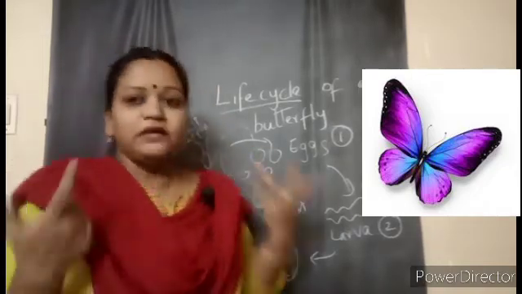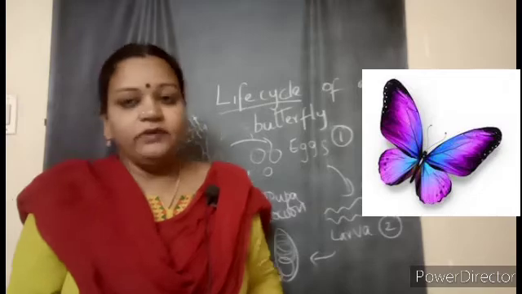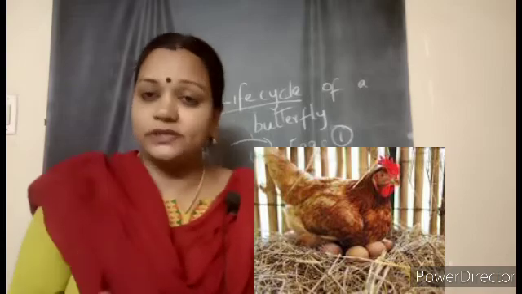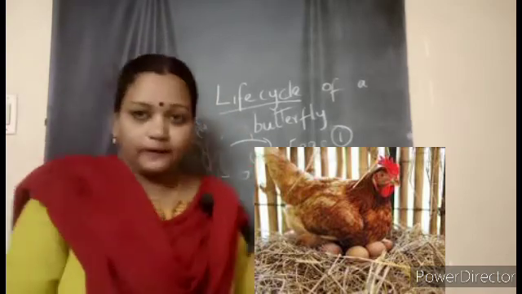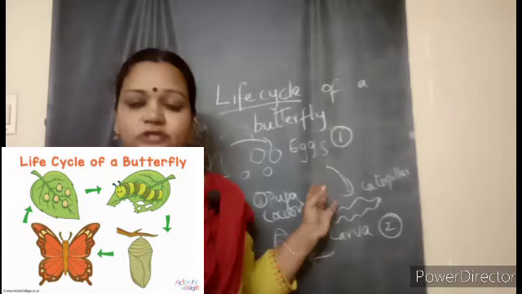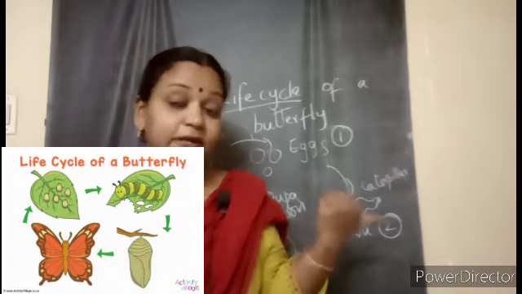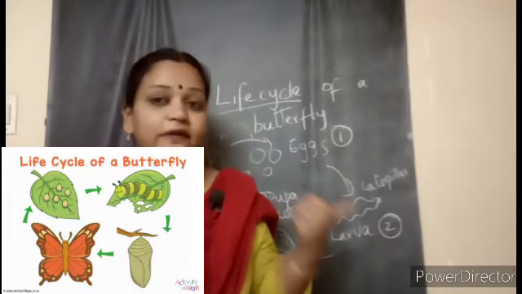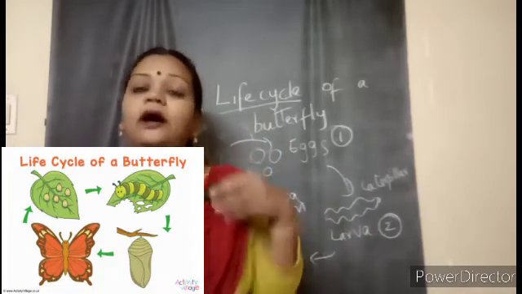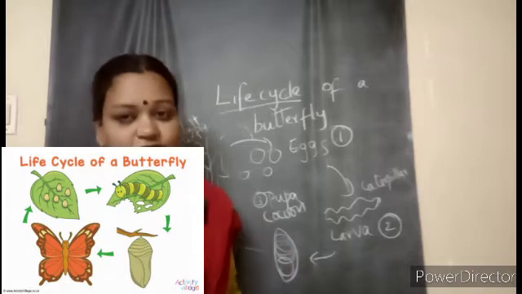Yes, so what are the differences when we compare the life cycle of the bird, and later we learnt about the frog? Birds take a lot of care. They sit on the egg and give warmth. But in the case of butterflies and frogs, the eggs are laid and they leave the eggs. In the case of the butterfly, on the leaves, and slowly the larva comes out. The larva is able to find its own food, but with birds, the nestlings were unable to get their own food. Here the larva starts eating the leaves, and also makes a cocoon. Such a thing is not there in the frog's life cycle or in the bird's life cycle.